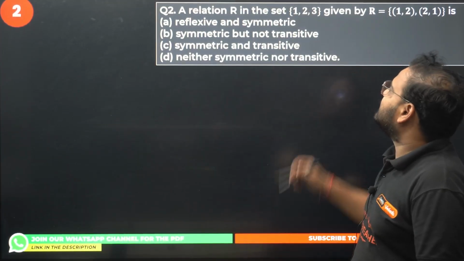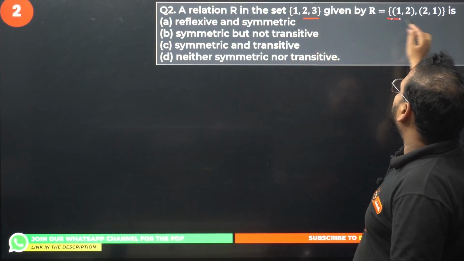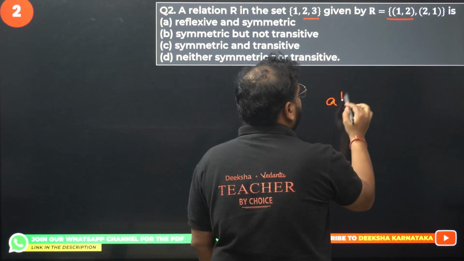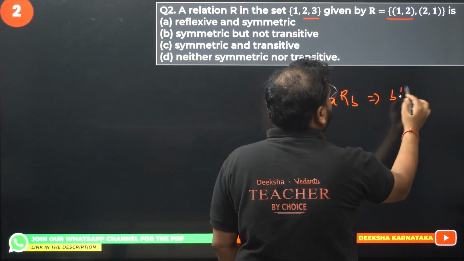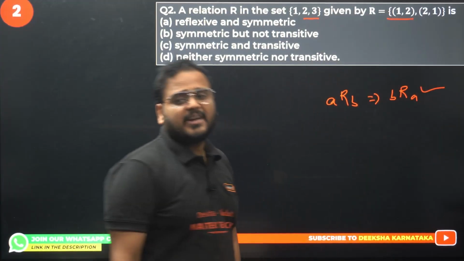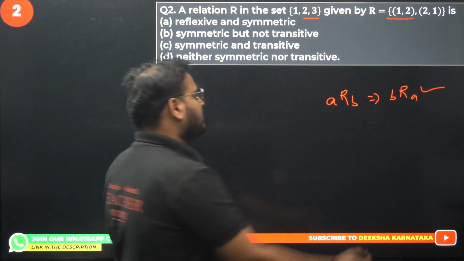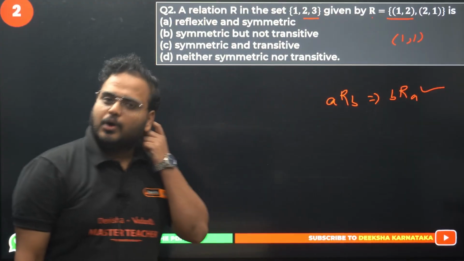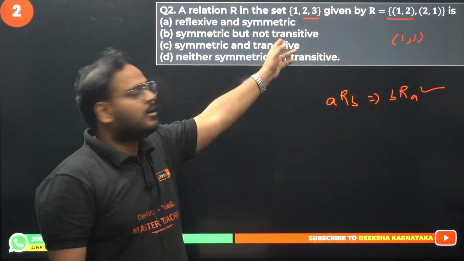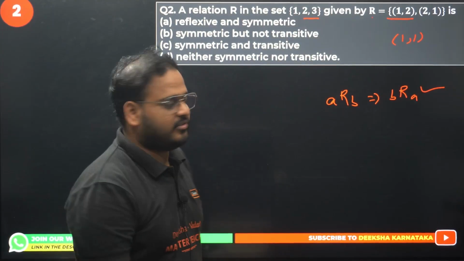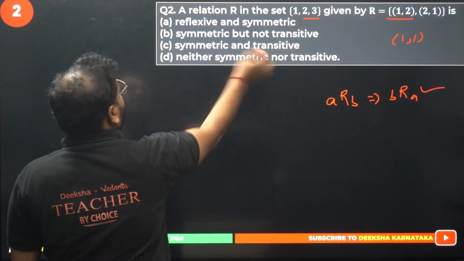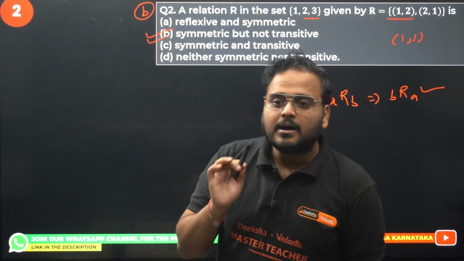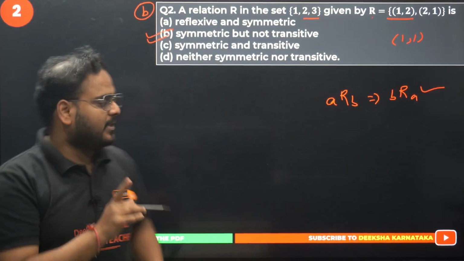A relation R in the set is given by R = {(1,2), (2,1)}. Is it symmetric? Yes, symmetric, because if we have ARB and we also have BRA, it is symmetric. What about transitive? No, because if we have (1,2) and (2,1), we should also have (1,1) in the relation, which is not there. So not transitive, and of course not reflexive, because we don't have (1,1), (2,2), (3,3). So symmetric but not transitive, option B is the right choice. Question number 2, option B is correct.